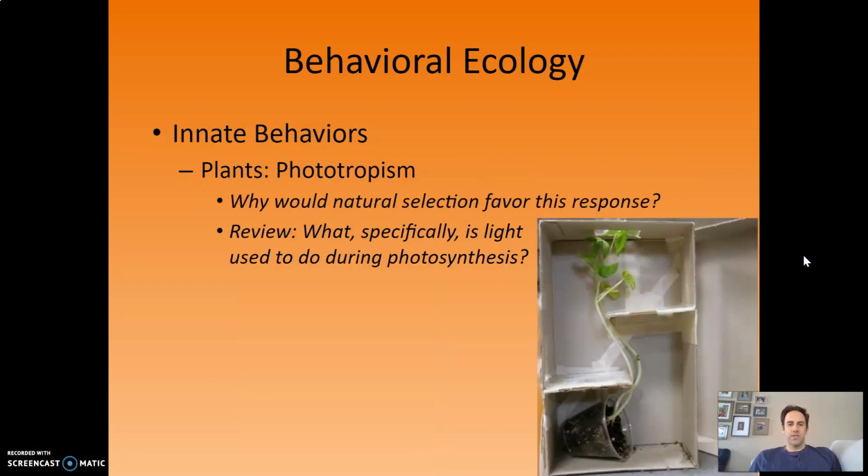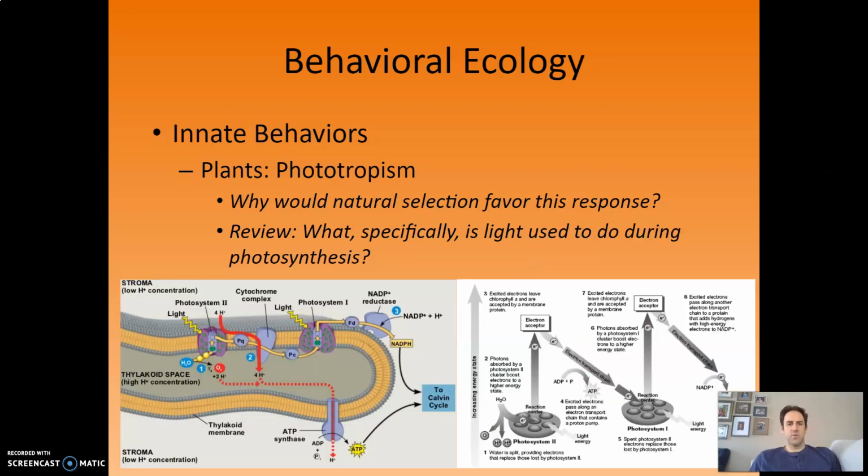So the question is, why would natural selection favor this response? And while we're doing it, that AP test is coming up. What specifically is light used to do during photosynthesis? So think about those questions. Here's the answer. So why would natural selection favor this response? Well, obviously light is essential for photosynthesis, and photosynthesis is how plants get energy. And so a plant that can bend toward that light and get as much light as possible is going to do better than a plant that doesn't. So natural selection would favor that behavior.